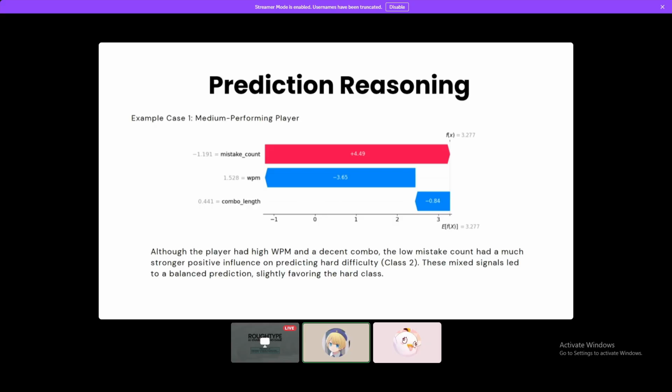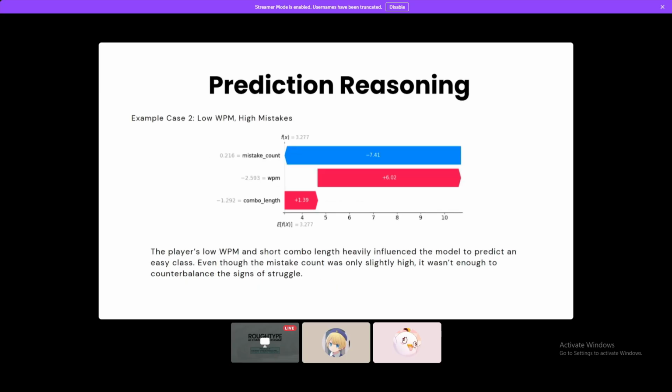For the prediction reasoning, although the player had high words per minute and a decent combo, the low mistake count had a much stronger positive influence on predicting hard difficulty. These mixed signals led the prediction to slightly favor the hard class. For example case 2, the player's low words per minute and short combo length heavily influenced the model to predict the easy class. Even though the mistake count was slightly high, it wasn't enough to counterbalance the signs of struggle.